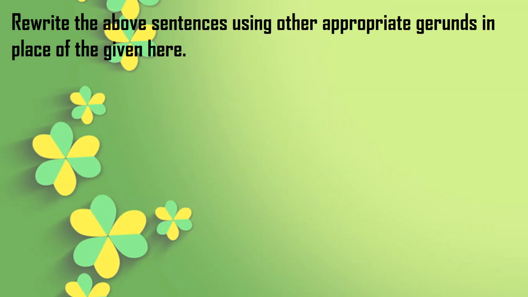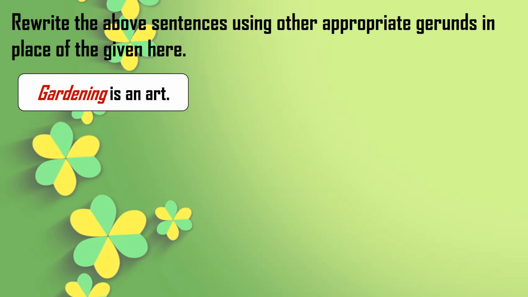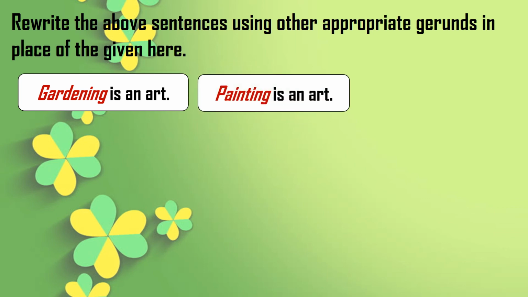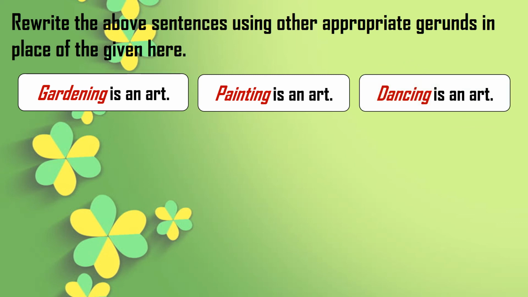So we will do one activity here from our book. Rewrite the above sentences using other appropriate gerunds in place of the given ones. See here in your book there are some sentences and under them this activity. We will use the same sentences, change the gerunds and frame new sentences. First, gardening is an art. That is the sentence given in the book. How can we change it? Painting is an art. So here we have just changed the gerund. Dancing is an art. You can change gerunds and frame new sentences like this.